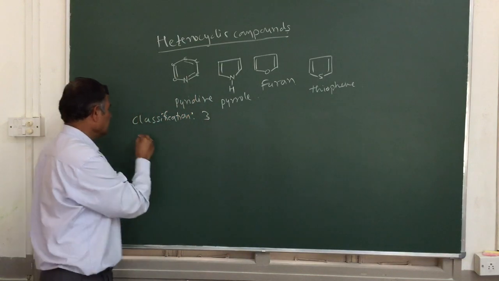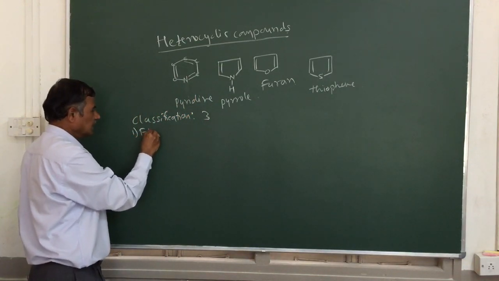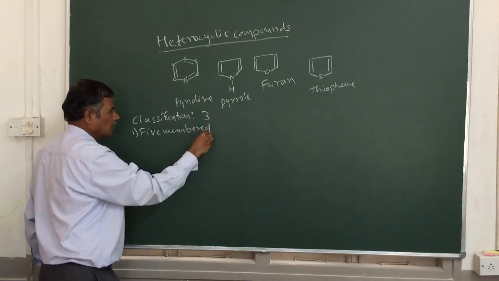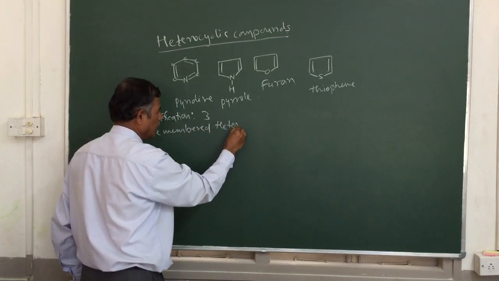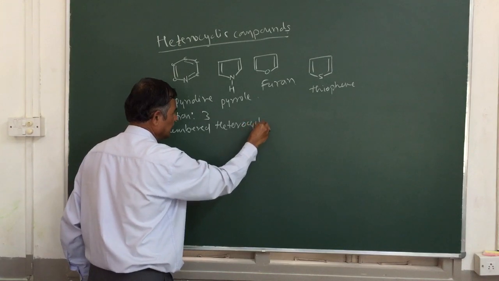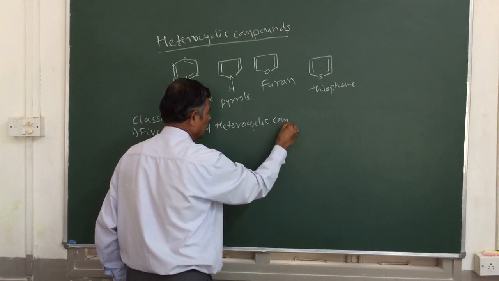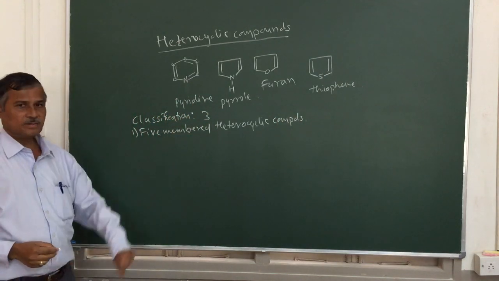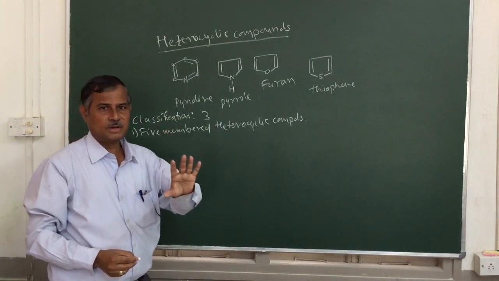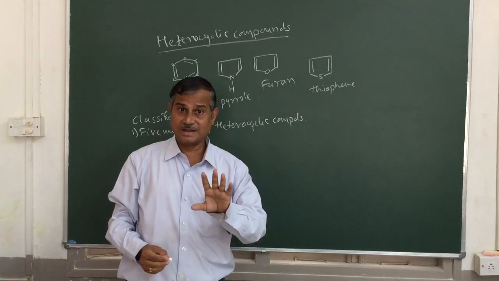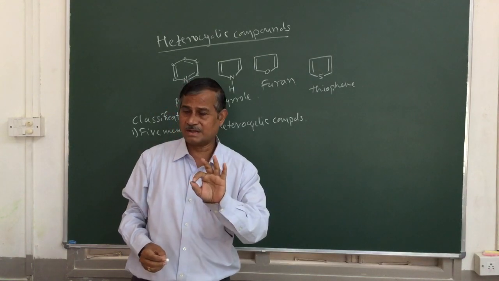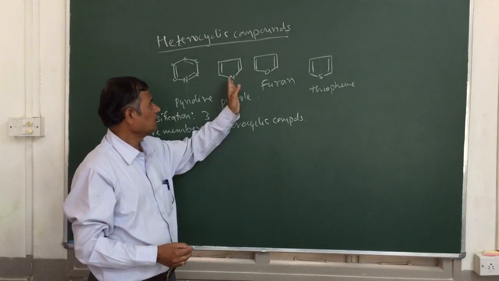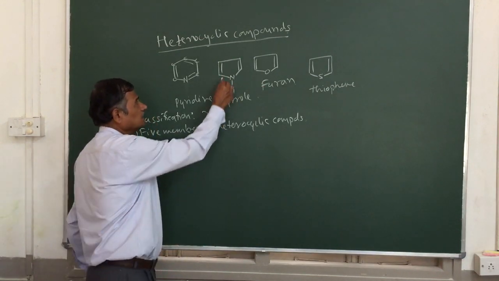So the number 1 is 5-membered heterocyclic compounds. These heterocyclic compounds contain 5 members in the ring system. They contain 5 members. Okay, they are called these 5-membered heterocyclic compounds. So examples I have written here only. Okay, so here these are 5-membered.